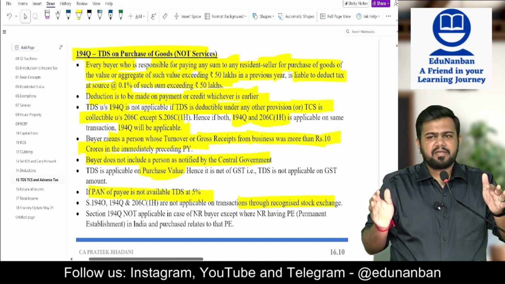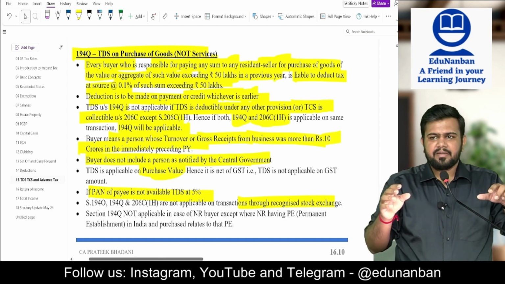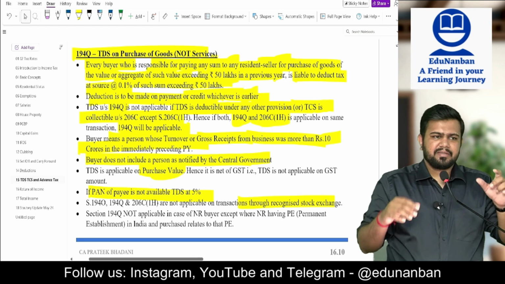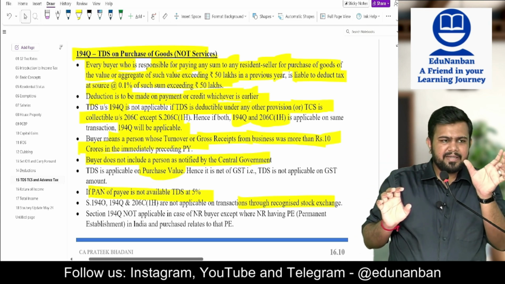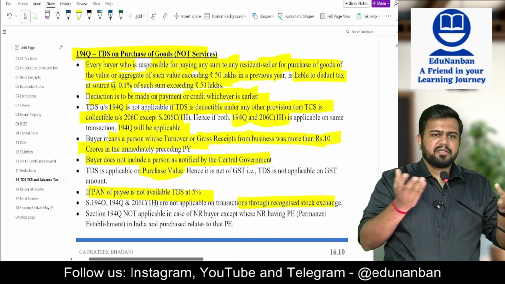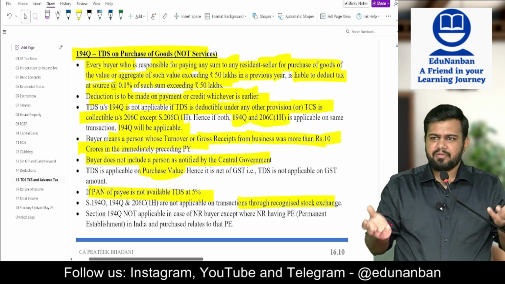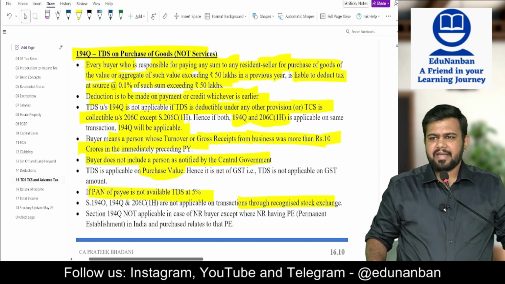Payment or credit, whichever is earlier, I have to deduct. If I am deducting on credit, it means I have made the purchase. Then I need not deduct the TDS on the GST value; only take the net value. But if I am making an advance payment, I do not know what is GST and what is the price of goods. In such a case, TDS is deducted on the entire value.